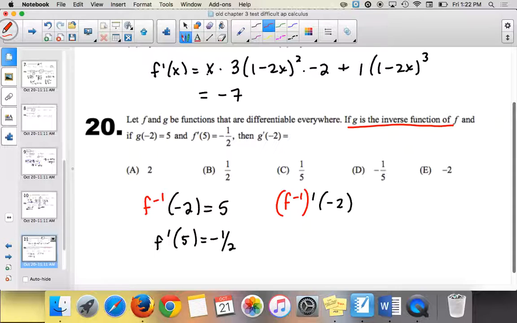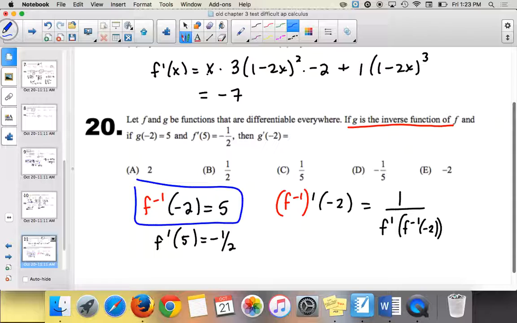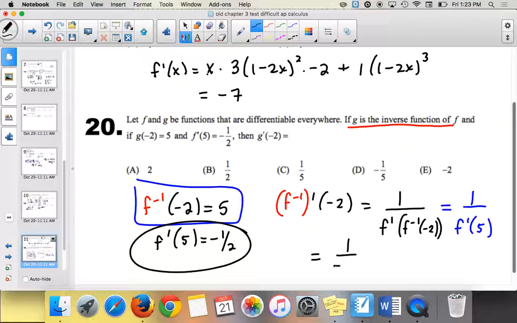So how do I find f inverse prime? Do you guys remember the formula? 1 over f prime of f inverse of -2, right? We flip them. So reciprocal, and then flip the prime and the inverse. So f inverse of -2, well, we were given that. F inverse of -2 is right here. It's 5. So I have 1 over f prime of 5. Well, what's f prime of 5? Right here, -1/2. So 1 over -1/2 gives us -2. So -2 is the answer. I know, lots going on there, wasn't it?